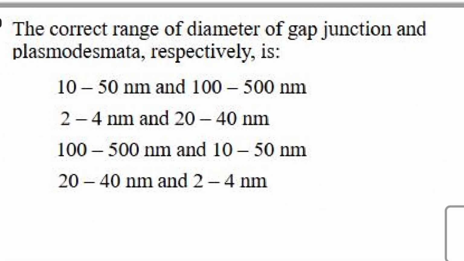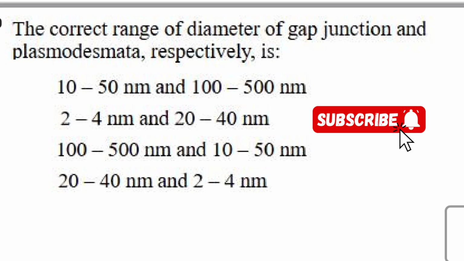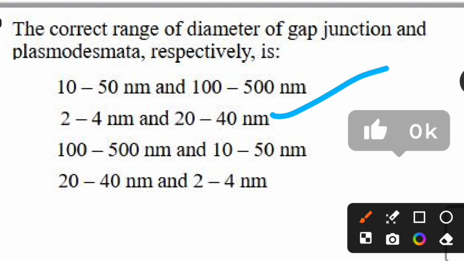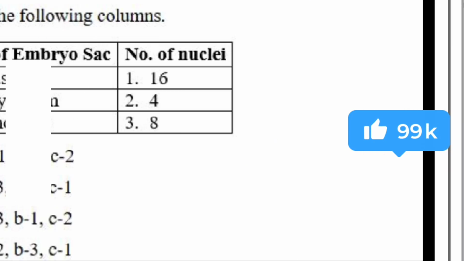The correct range of diameter of gap junction and plasmodesmata respectively is: options are 10 to 50 nanometers, 10 to 500 nanometers, 2 to 4 nanometers, 20 to 40 nanometers, 100 to 500 nanometers, 10 to 50 nanometers, 20 to 40 nanometers, and 2 to 4 nanometers. For this, the correct answer is the second one. Let's see the next question.